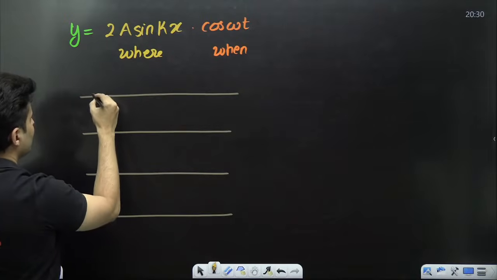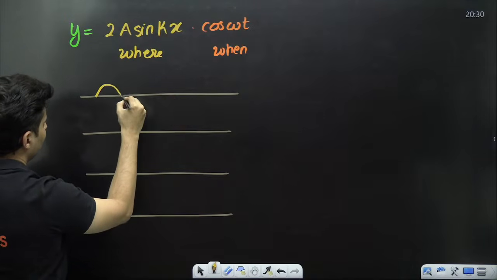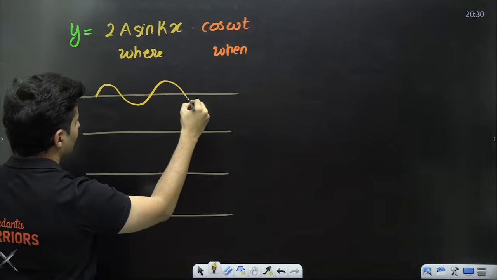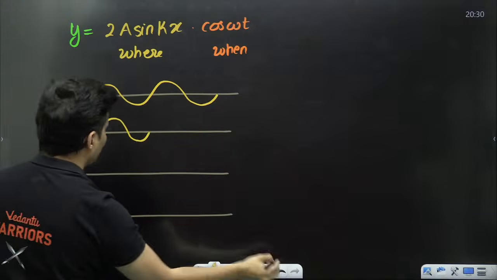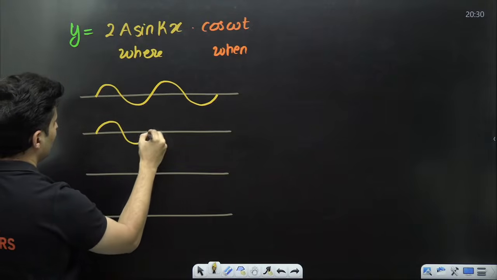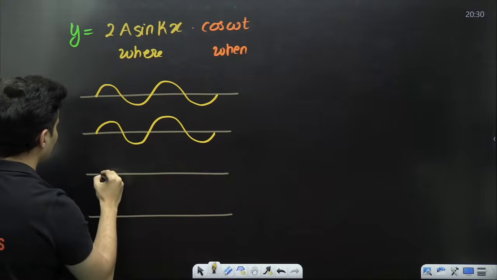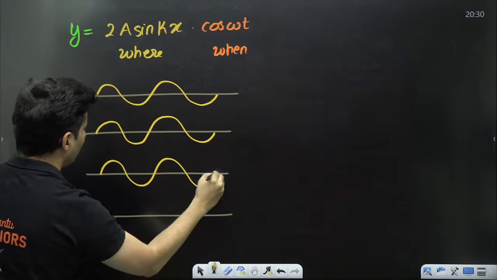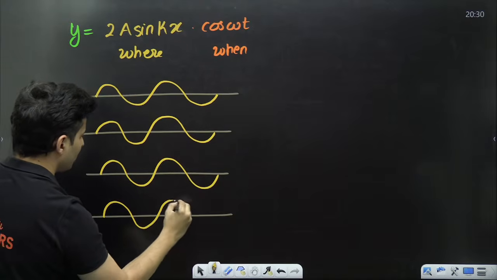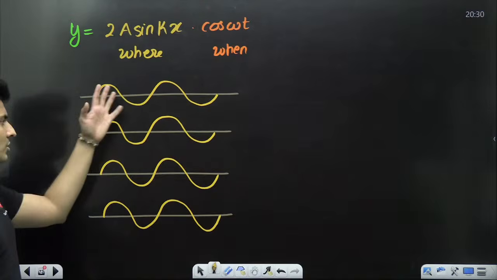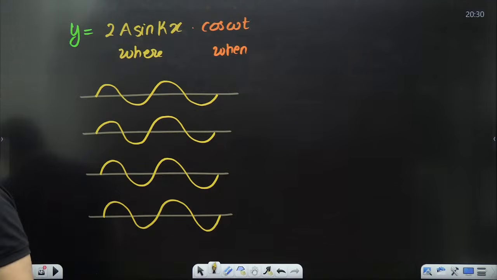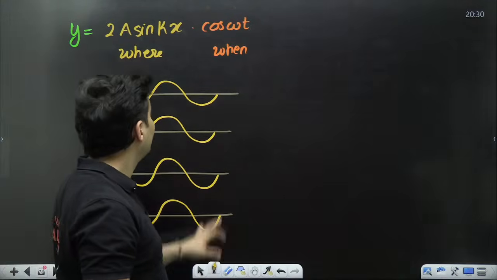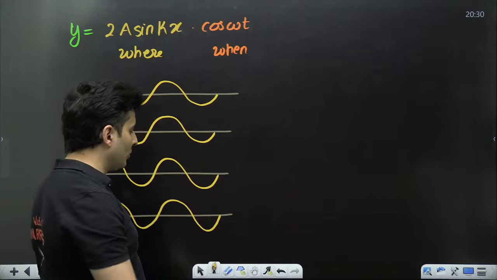It's a sine curve, and no matter when you look at it, it is always going to look the same. Is that right? Yes or no, my dear warriors? Perfect. But you know what will be different? When you multiply it with cos omega t.